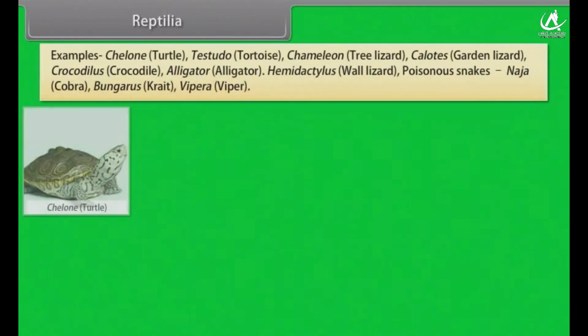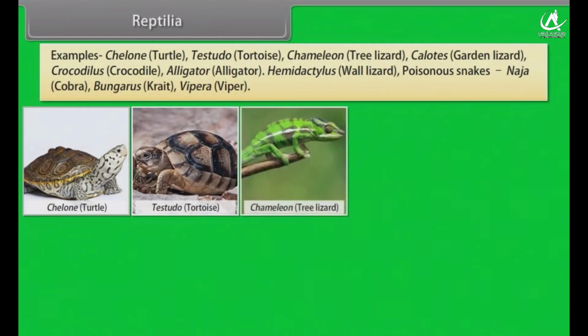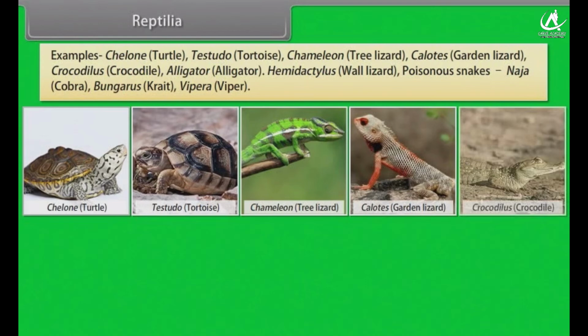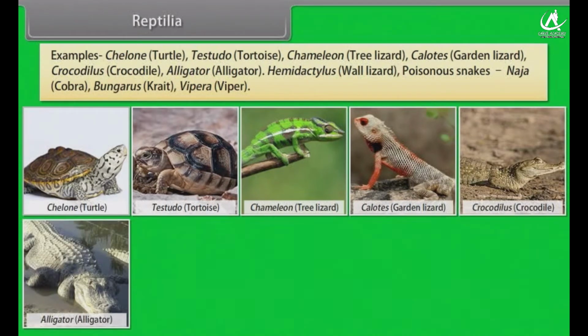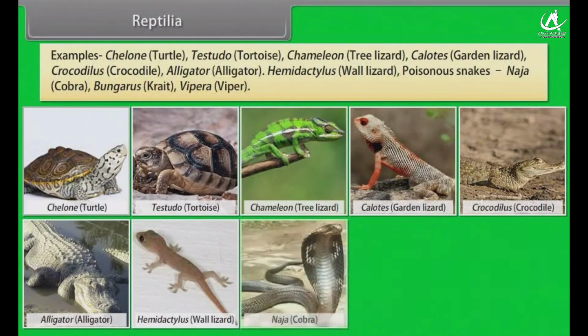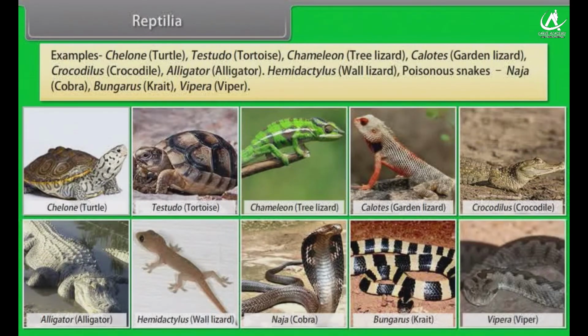Examples: Chelone, turtle; Testudo, tortoise; Chamaeleon, chameleon; Calotes, tree lizard; garden lizard; Crocodilus, crocodile; Alligator, alligator; Hemidactylus, wall lizard. Poisonous snakes: Naja, cobra; Bungarus, krait; Vipera, viper.